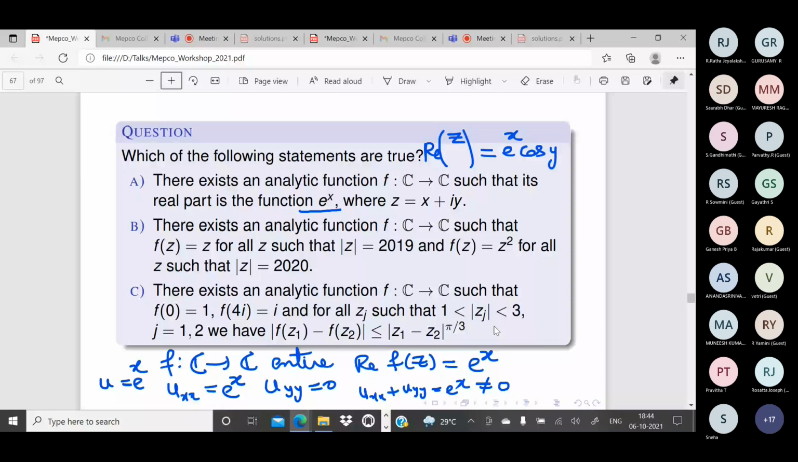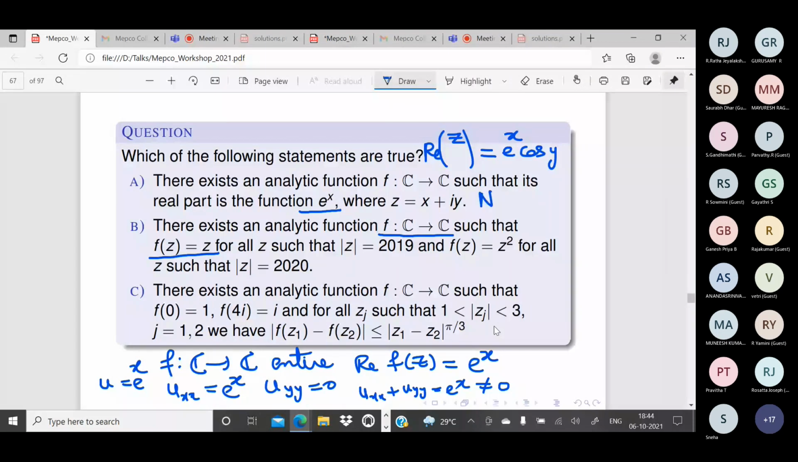Now let us come to section B. There exists an analytic function f from C to C, so again an entire function, such that f of z is equal to z for all z such that. The answer for the first one is no.